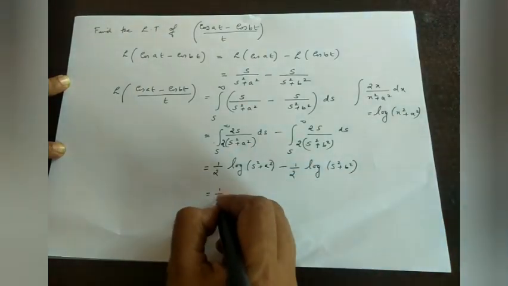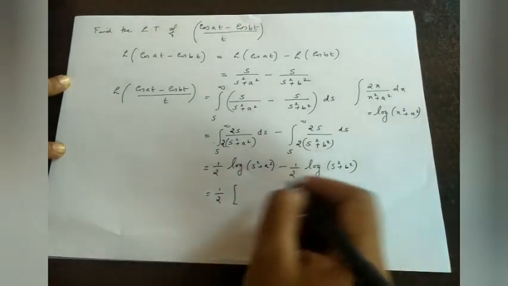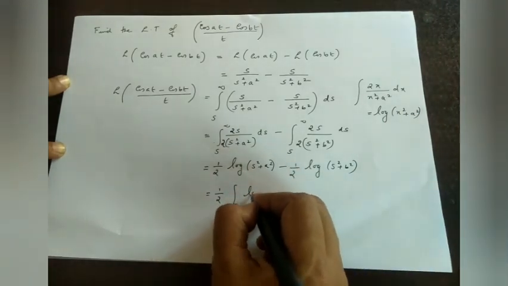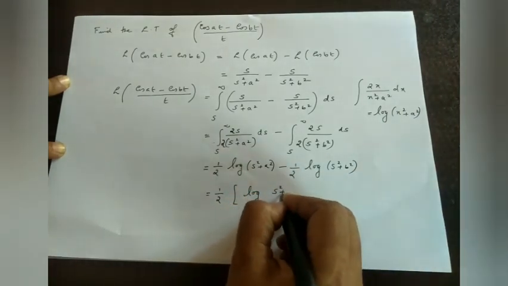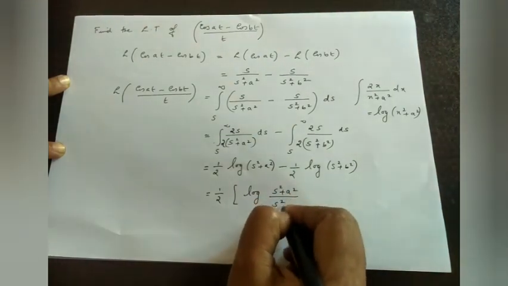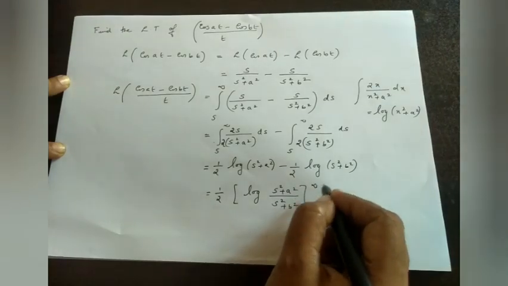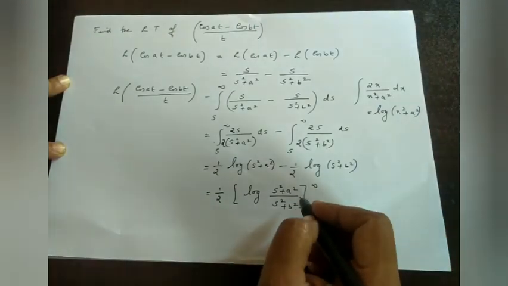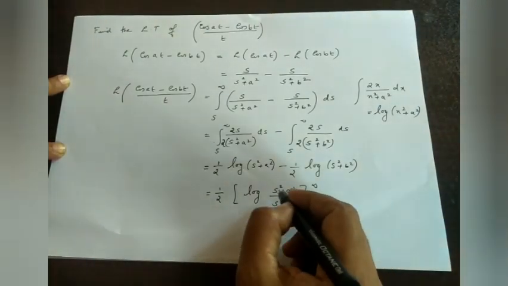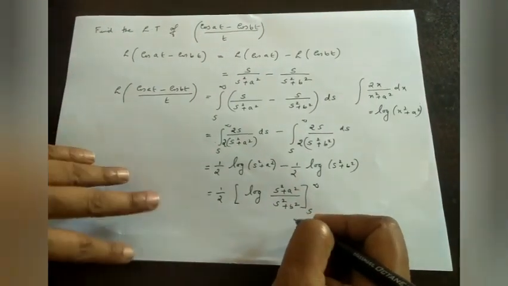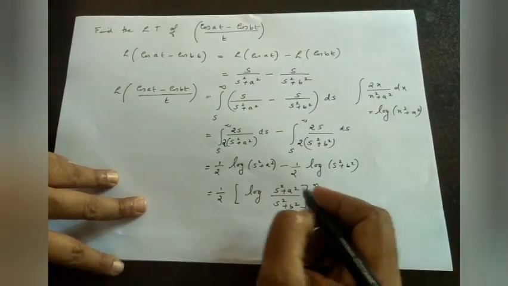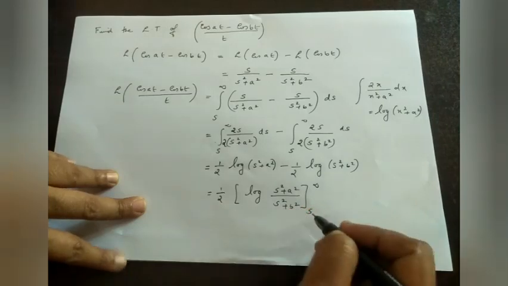Now 1 by 2 into log a minus log b form, that is log a by b, with limits from s to infinity. Now applying the upper limit, we will get logarithm of infinity by infinity minus the lower limit, logarithm of s square plus a square by s square plus b square.